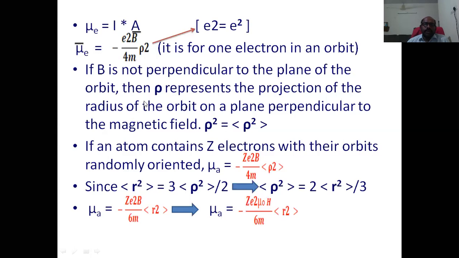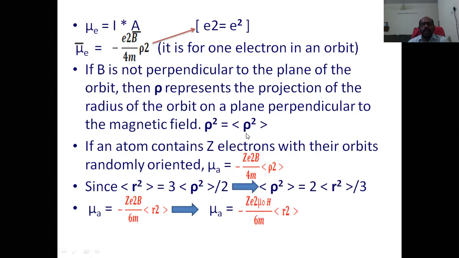Okay. So actually rho represents the projection of the radius of the orbit in the earlier equation, the projection of the radius of the orbit on a plane perpendicular to the magnetic field. That means we always have to take the radius which is perpendicular to the magnetic field direction in the above formula. It should be a radius which is perpendicular to the field.